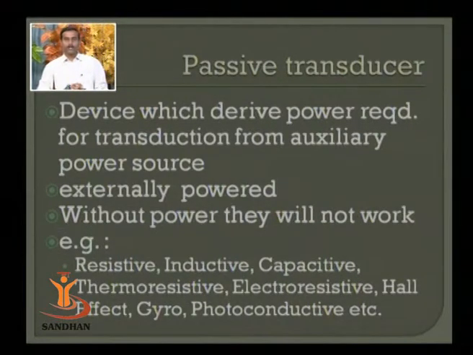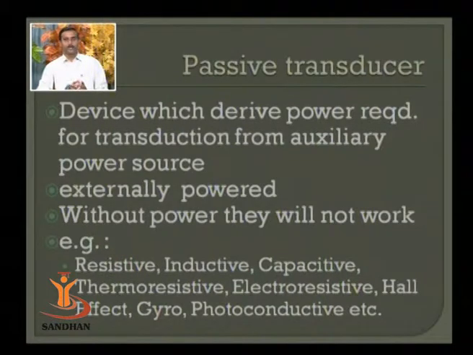Passive transducers are externally powered, meaning they require either AC or DC power supply for operation, and without that power supply they will not work for longer duration. Without it they will not provide any transformation of signal. The examples are resistive devices, inductive devices, capacitive devices, thermoresistive, electroresistive, Hall effect devices, gyros, photoconductive cells, and photoconductive devices. Such devices require power for operation. So when they are provided with proper power supplies, whether AC or DC, they will work for sensing of the particular quantity.